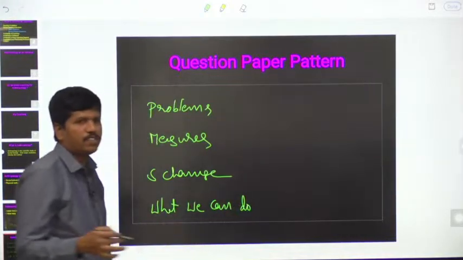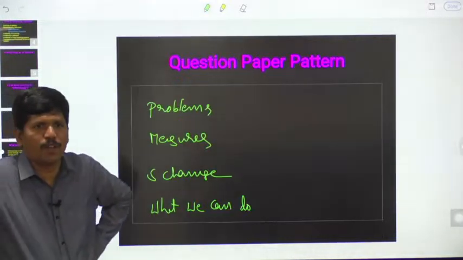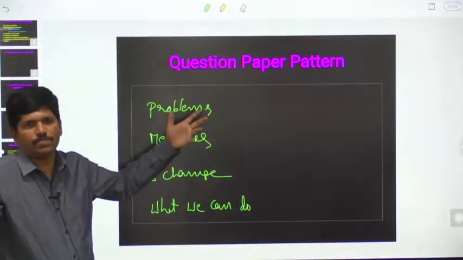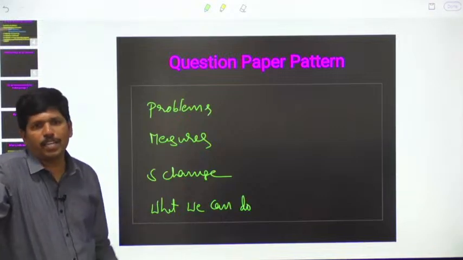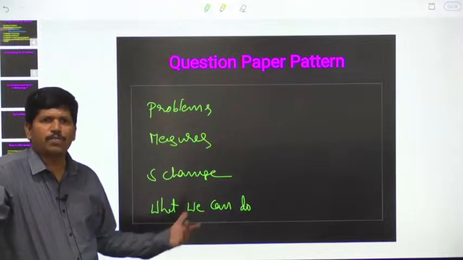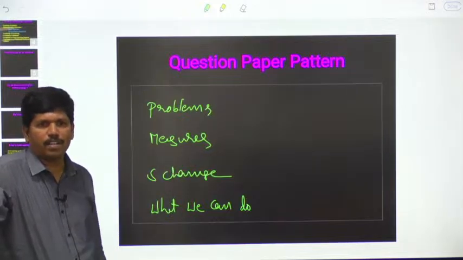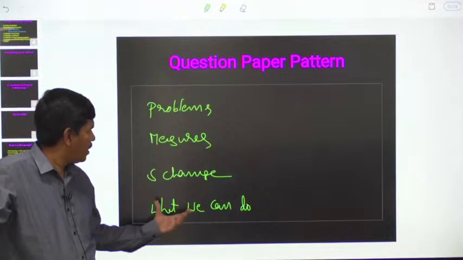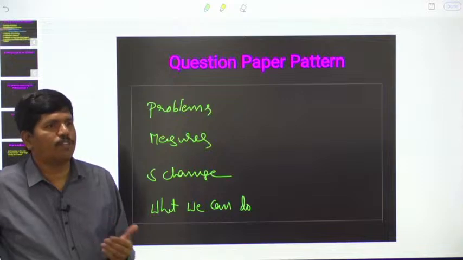Even in general studies also, if we come across one particular problem, say for example the Ahmedabad plane crash, why that crash occurred, that means what are the reasons and what are the problems of the aviation industry, we will study. What are the measures taken by the government already, that means what are the different laws, what are the different programs, what are the different regulations we are going to study, and what is the impact because of that crash, and the future impact on the aviation industry we are going to study, and what we can do in order to avoid such accidents again and again, we will study.